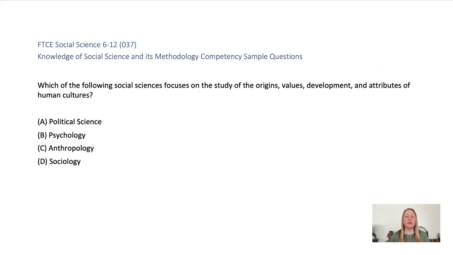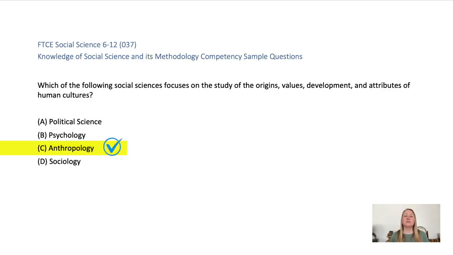Which of the following social sciences focuses on the study of the origins, values, development, and attributes of human cultures? A. Political science, B. Psychology, C. Anthropology, or D. Sociology? A. Political science is incorrect. This focuses on government systems, power, and political behavior. B. Psychology is incorrect. This studies individual behavior and mental processes. D. Sociology is incorrect. This looks at social groups and relationships in present-day societies.